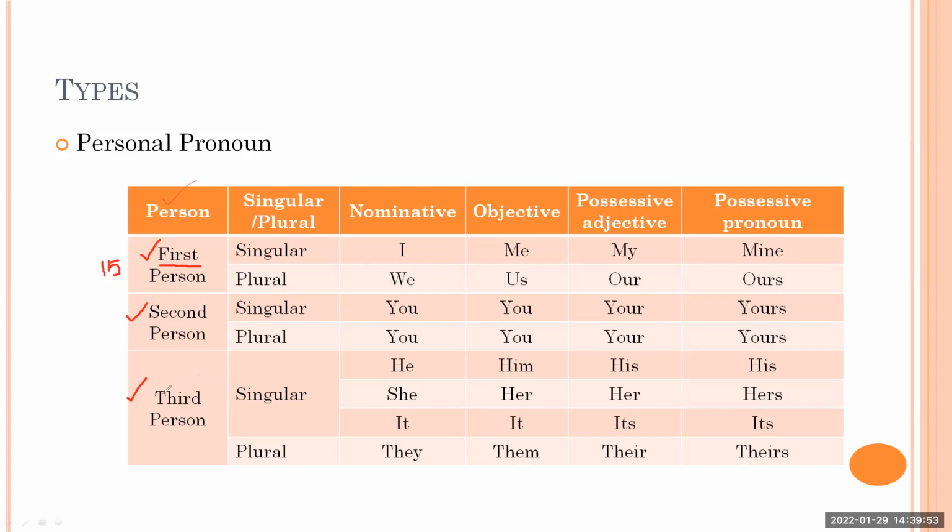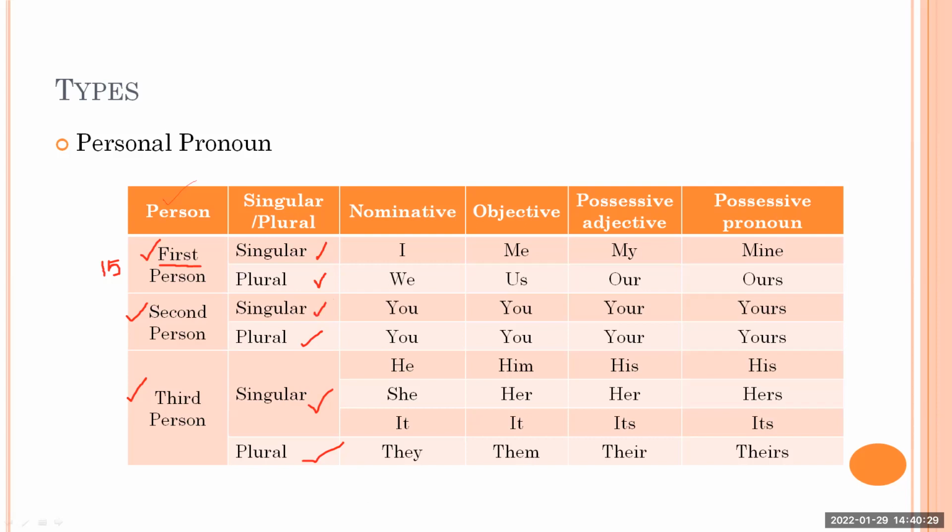Then who is the third person here now? Someone who is not here. Right now we are here, I am here, you are here, but let's talk about someone who is not here. If we are talking about that person, that becomes the third person. In third person again you will find there is singular and plural. So these three persons, first person, second person, third person, each have a singular form and a plural form.